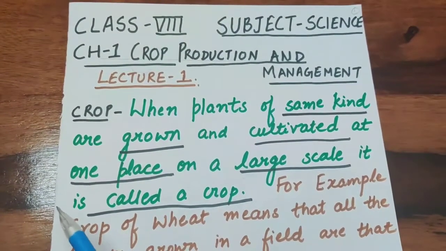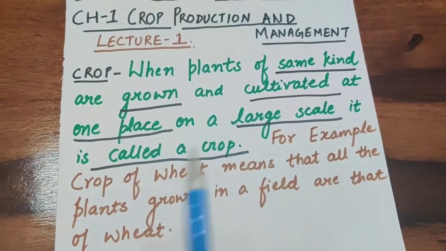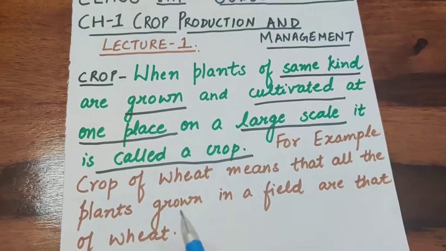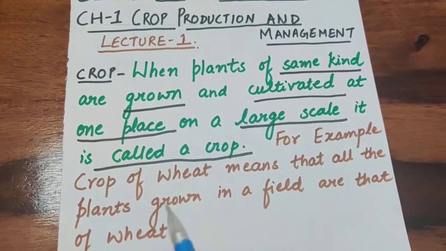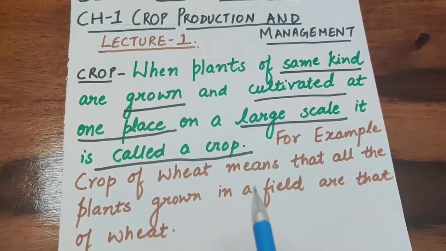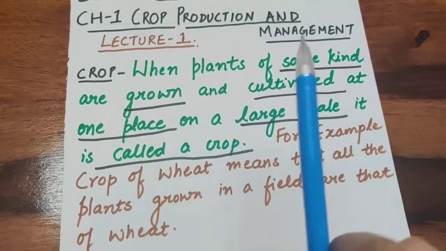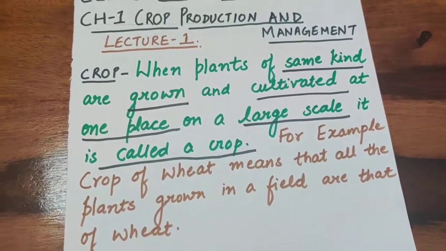You can take the example of any crop. If you have ever visited any of the farms nearby, or places where cultivation is going on, if you have seen any kind of field near your house, or when you are going by train or bus, those crops which have the same kind of growth and the same kind of cultivation on a large scale are known as a crop.